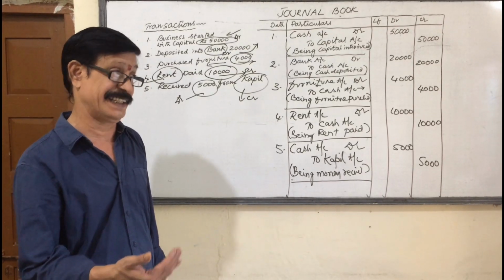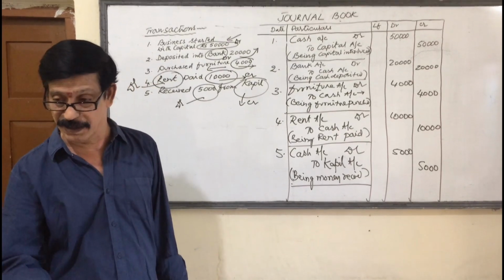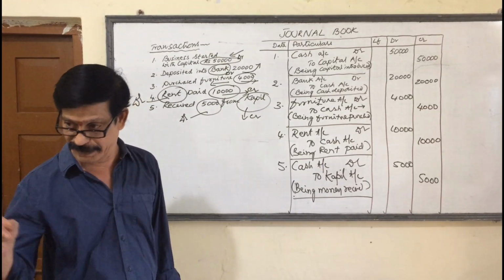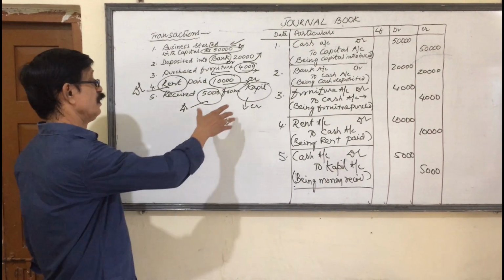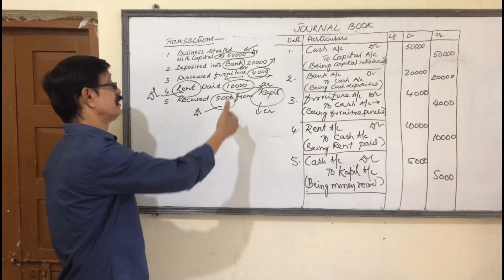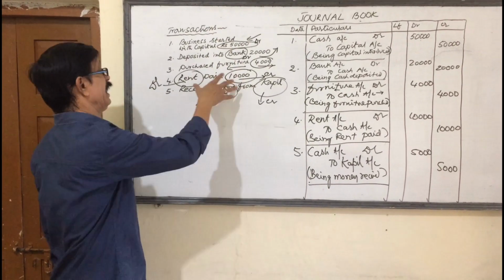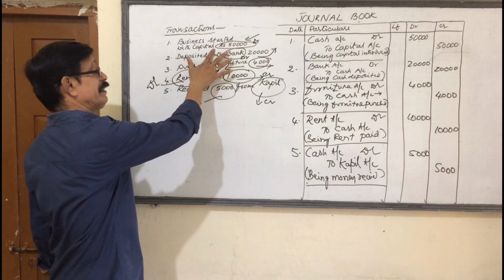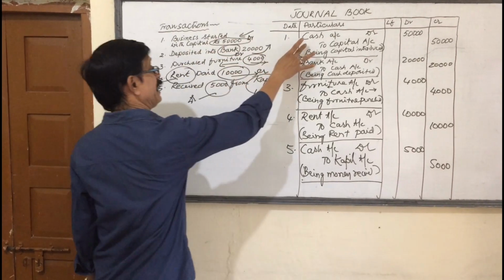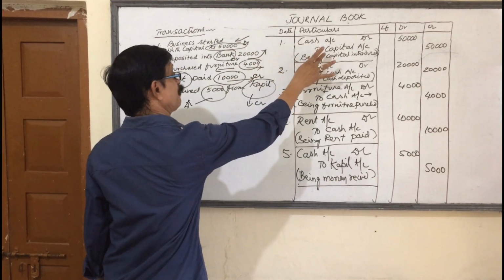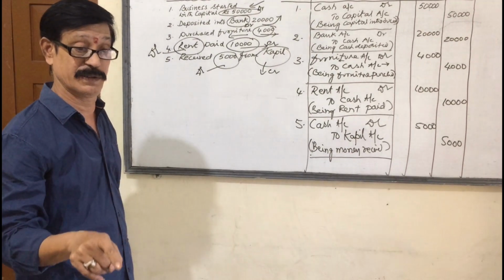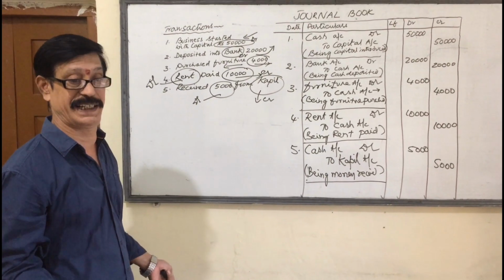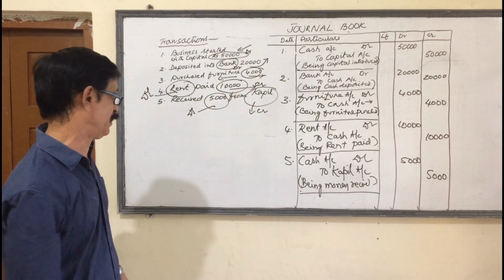Debit the receiver, credit the giver. Debit what comes, credit what goes. Debit expenses and losses, credit incomes and gains. So, there are 6 rules. Any 2 are applicable here. Here we received money in the name of capital. So money is coming, debit what comes, cash is debited. Capital account is nothing but owner's personal account. Credit the giver, owner must be credited. That's why we credited capital.